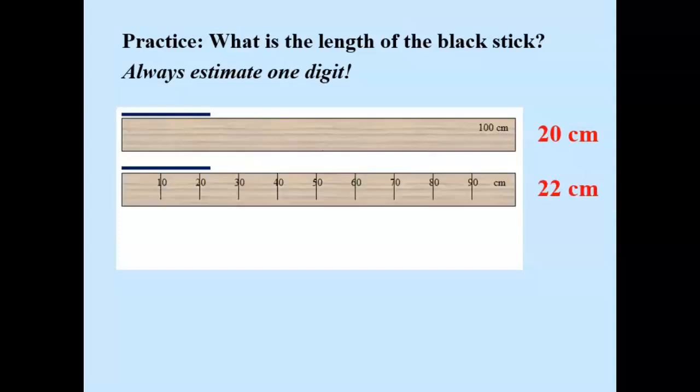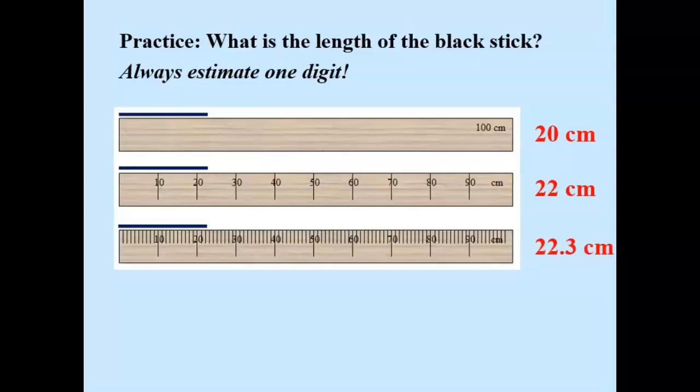Then we use a better meter stick. It tells us when it is greater or less than 10 centimeters, 20 centimeters, 30 centimeters. And we can tell it's between 20 and 30 centimeters, so we feel confident about that. But we're going to estimate it's 22 centimeters, or your classmate might say 23 centimeters. Let's use a better meter stick.